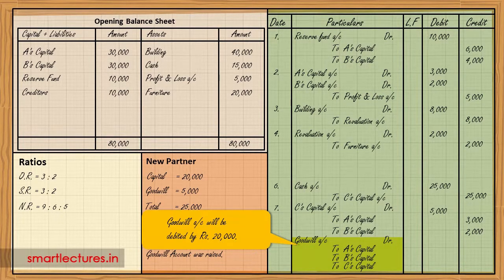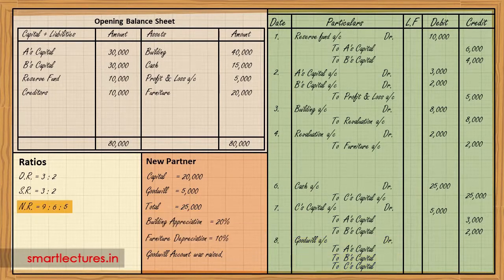One thing more, whenever you raise goodwill account, all the partners will be credited for this. So the journal entry will be goodwill account debit to A's capital, to B's capital, to C's capital. Because new partner is getting involved in this journal entry, we'll have to apply the new ratio, and the new ratio is 9:6:5.